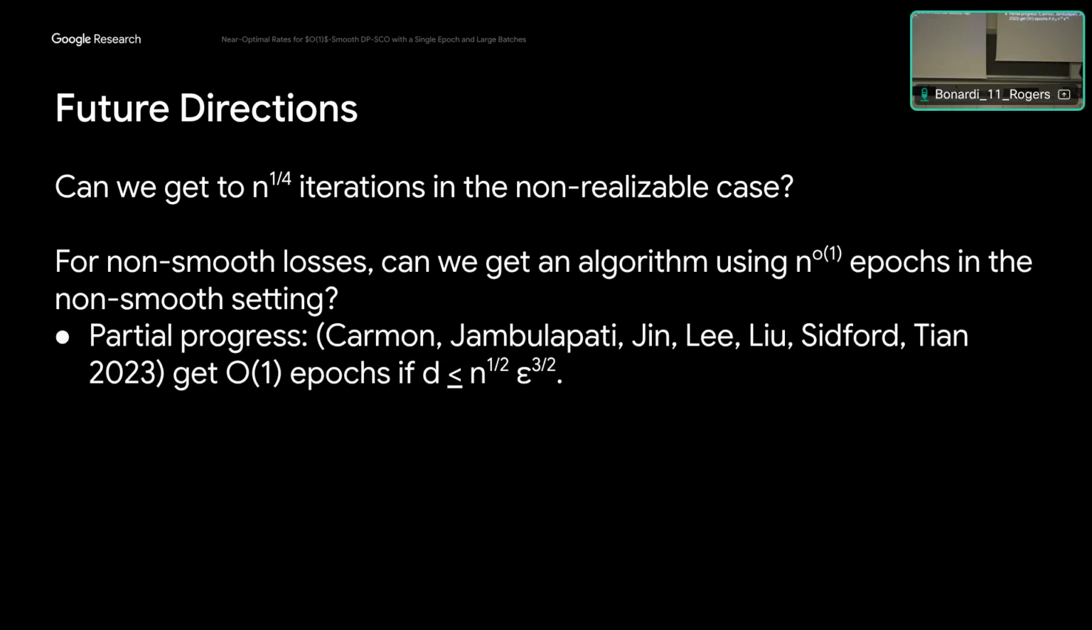I think the other problem that maybe needs more attention is getting single epoch algorithms for non-smooth DP-SCO. So even getting subpolynomial epochs would be interesting. And there's partial progress. There are results that can do this, assuming some bound on the dimension. I think really what we want is a result that applies basically unconditionally.